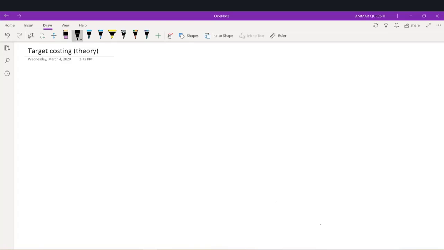We are going to start with another concept of APM, which is target costing. Target costing is something we have already studied in the past in F5. So you know a lot about target costing, but in today's lecture I am focusing more on the theoretical part, because in P5 or in APM you will find mostly issues related to the theoretical part of target costing.